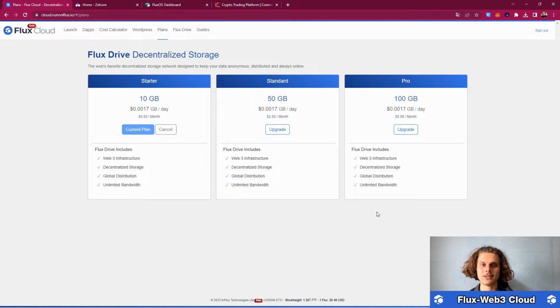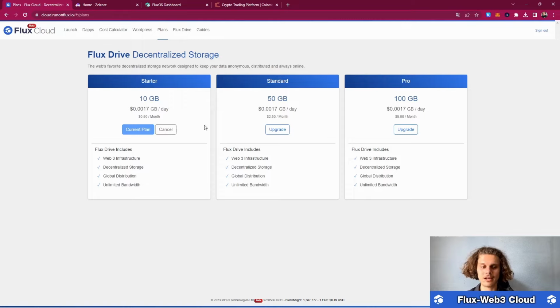Congratulations, you just set yourself up the Flux Drive and also the Zelcore wallet, so you can now use the decentralized cloud infrastructure from Flux and secure your stuff forever in the Flux Drive, and be assured that only you can touch it. So if you have any questions, please leave them in the comments below.